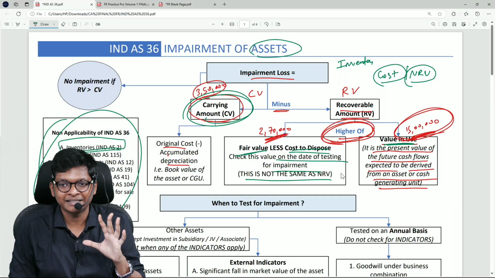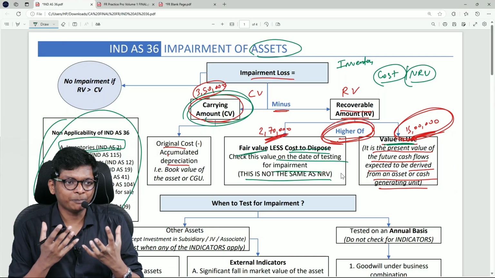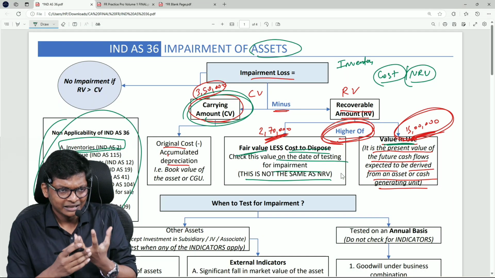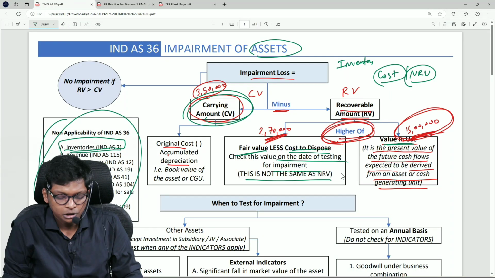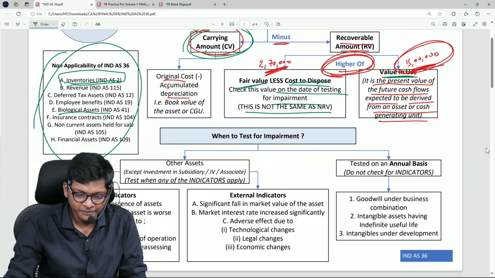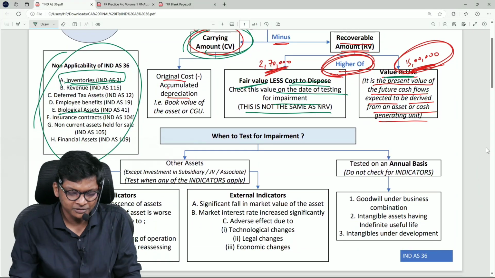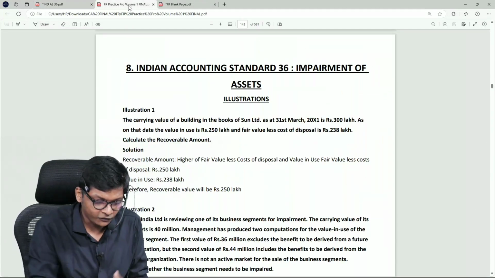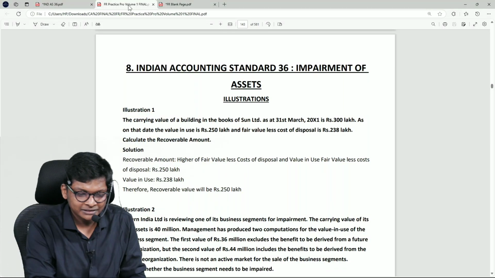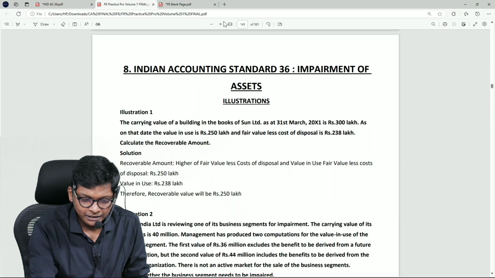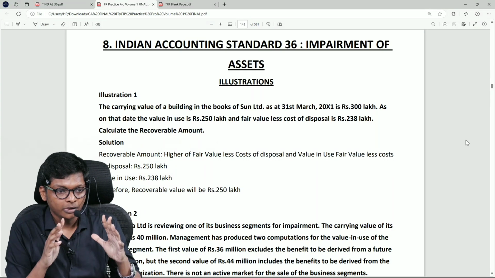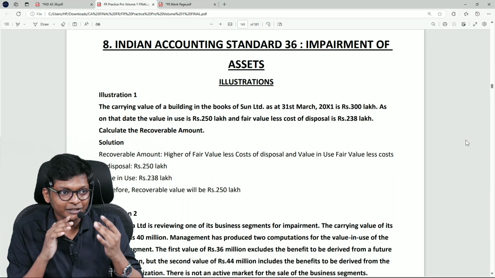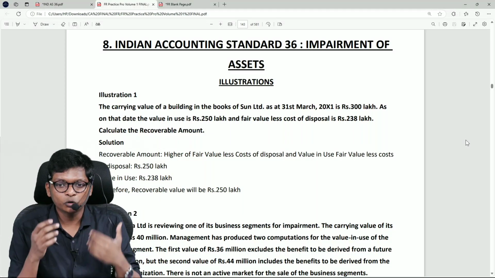Are you following, guys? This is the first part of the standard, the heart of the standard. The rest of the standard revolves around this only. Now, I am going to go straight away to a few sums. In fact, let me go to a few sums for you to get that confidence. See, in Inter and all, if you see one standard, I will do 10 or 15 sums only, that's it. Here for every standard we have 30 to 40 sums. So we have to be fast.